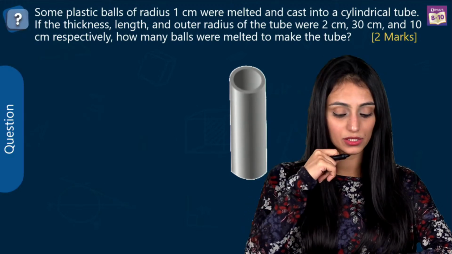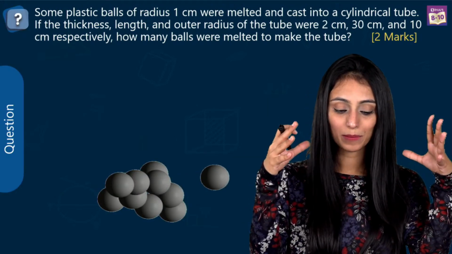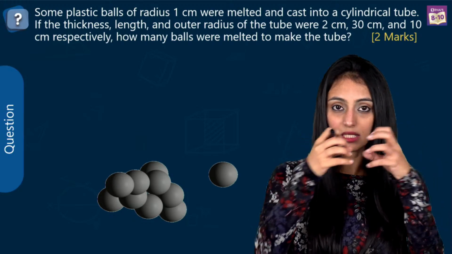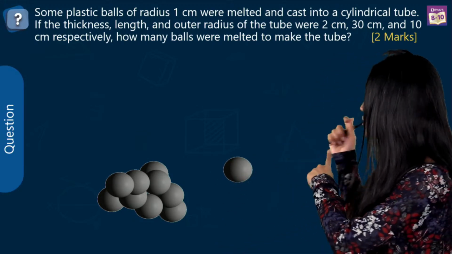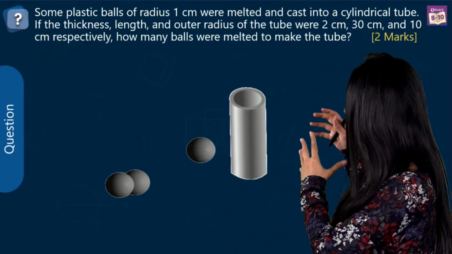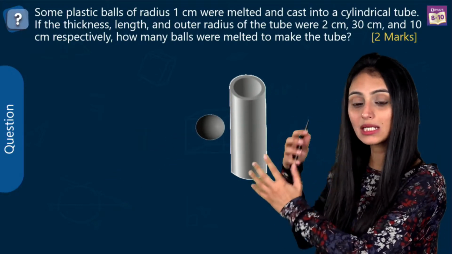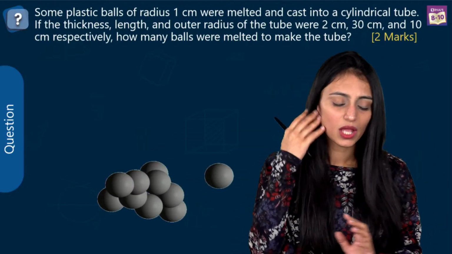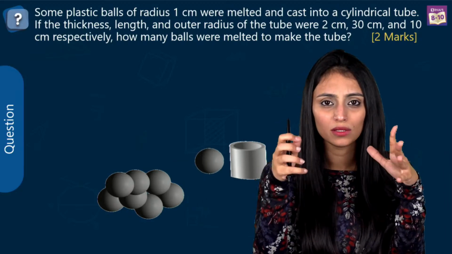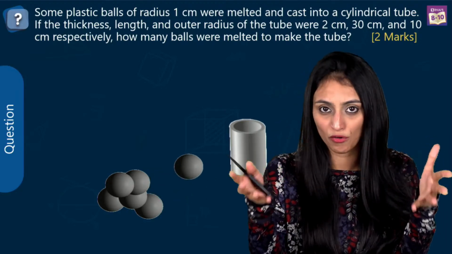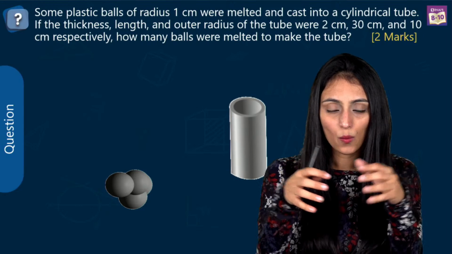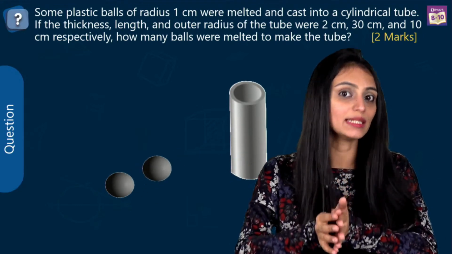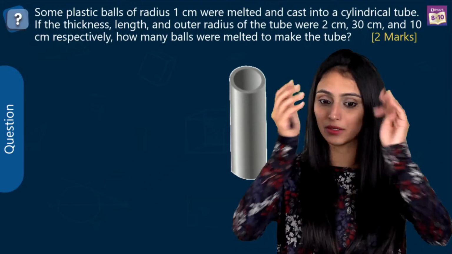Let's first understand this question. See, we have few plastic balls, spherical in shape. You can see that these balls are melted, and after melting, they are forming a cylindrical tube. Just imagine in your mind, when these balls get melted, we don't know the number of balls here. Whatever material we have, we are using that material only to make the cylindrical tube.